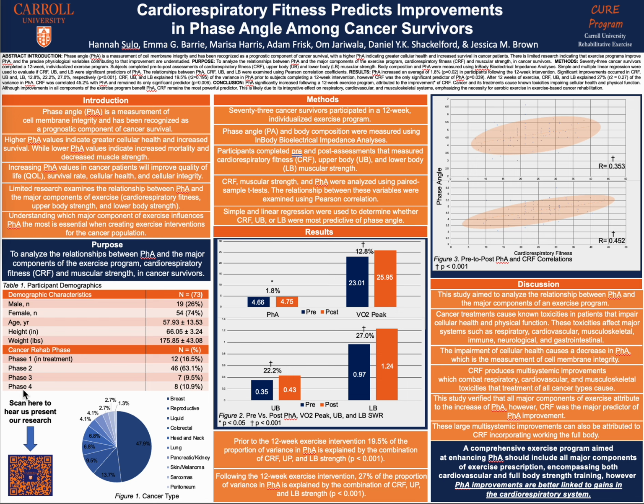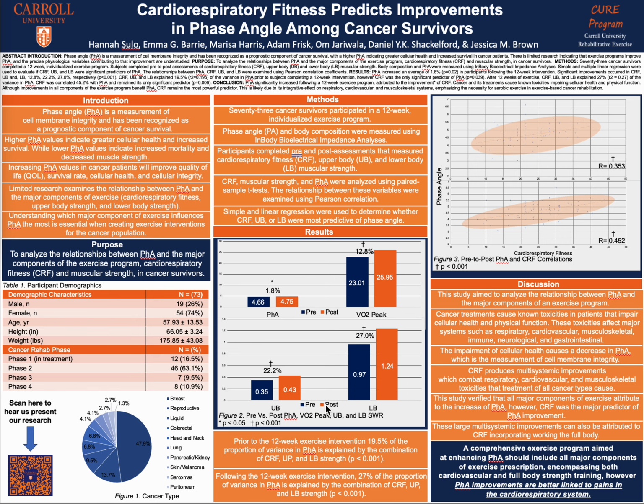Our study found that regarding all major exercise components, there was a significant increase when comparing pre and post values. This is shown in the bar graphs on Figure 2. VO2 peak, upper body, and lower body strength improved 12.8, 22.2, and 27% respectively, with a p-value of less than 0.001. Prior to the 12-week exercise intervention, 19.5% of the proportion of variance in phase angle is explained by the combination of cardiorespiratory fitness, upper body, and lower body strength.